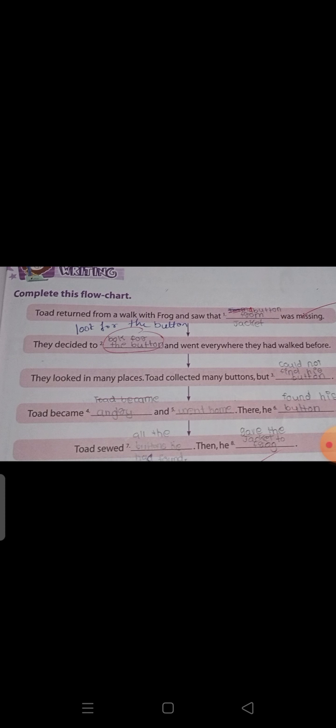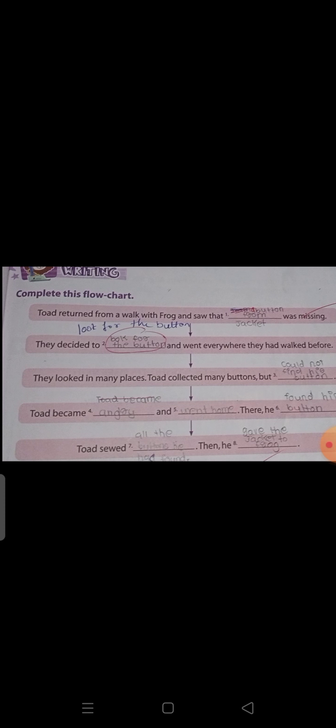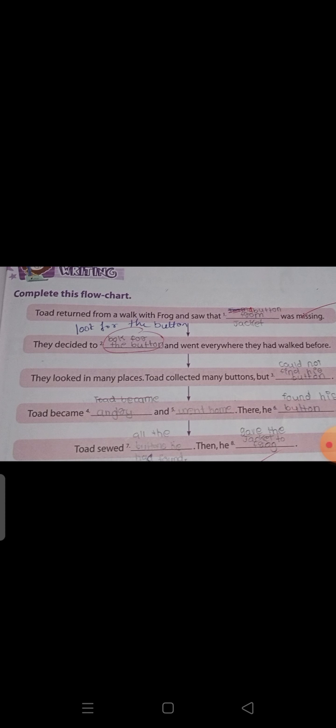How does it begin? It begins when they return from the walk. That time Toad saw a button from his jacket was missing. Okay. Then what did they do? They decided to go back where they walked to search for the button.